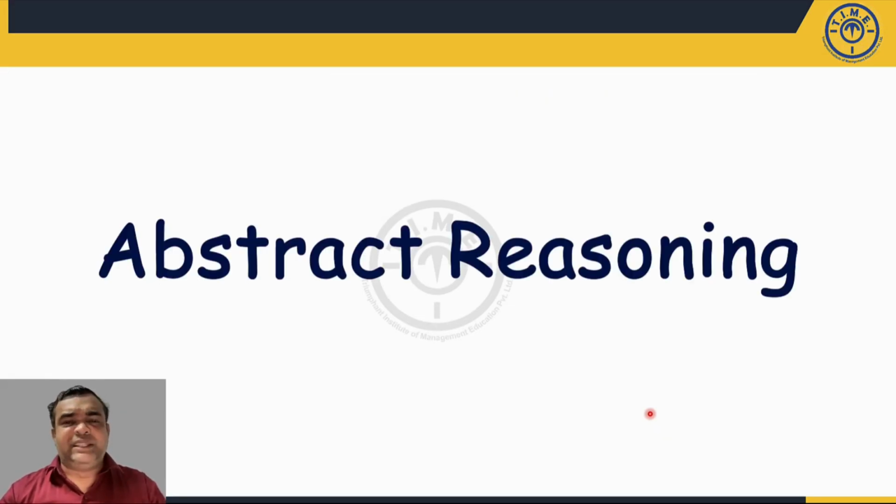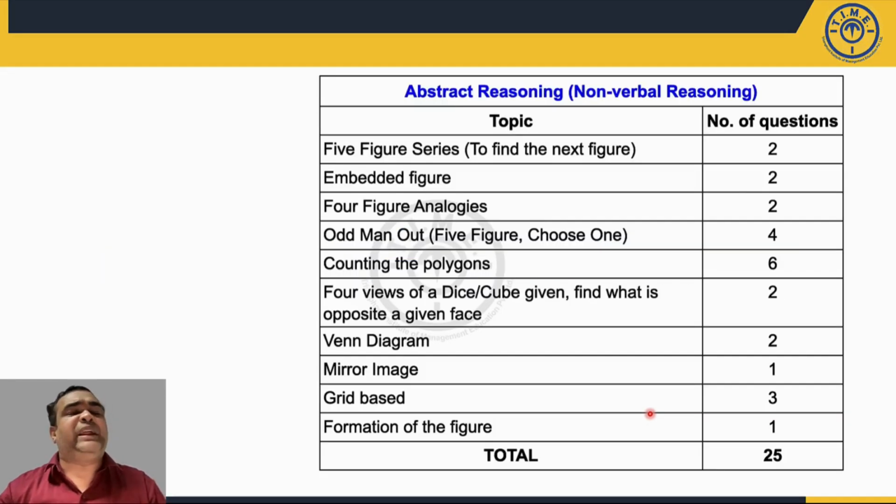Now abstract reasoning. Abstract reasoning has been a topic of discussion since CET 2021, because from CET 2021 they started putting new types of questions apart from the regular types which were asked in CET earlier. This year also that pattern continues.